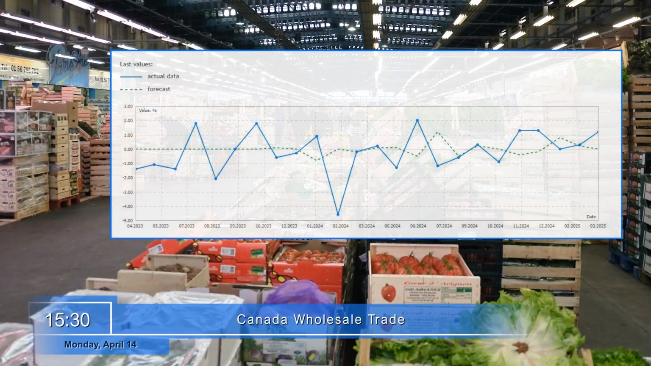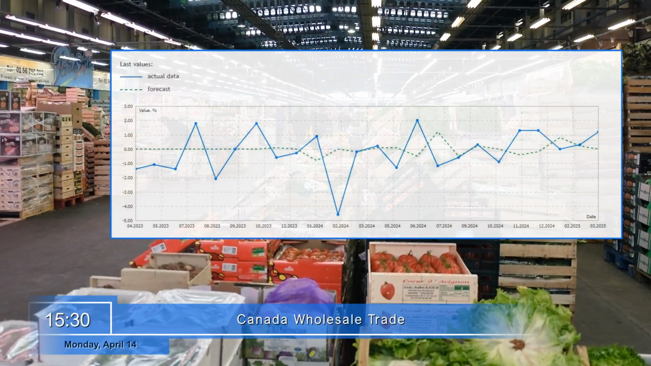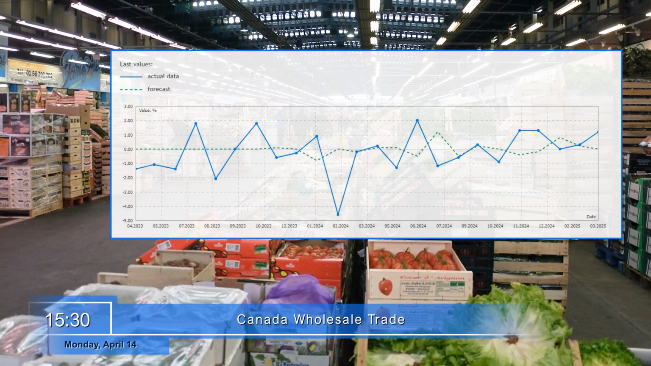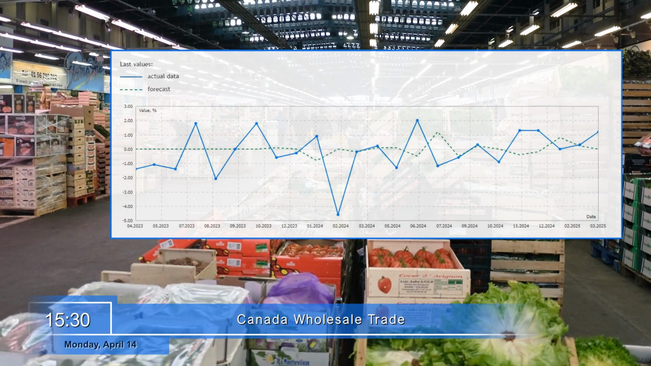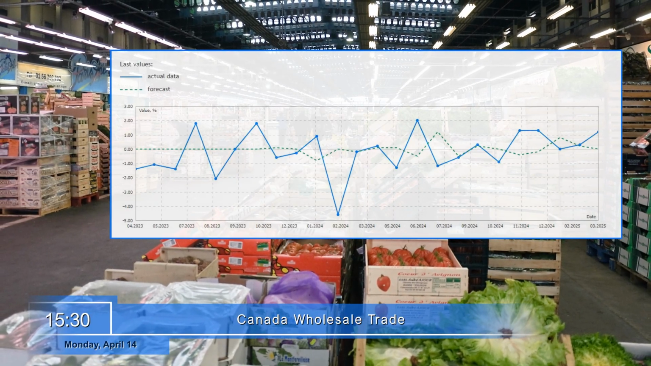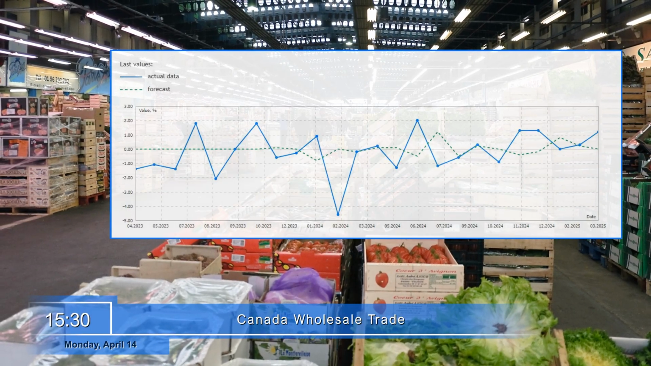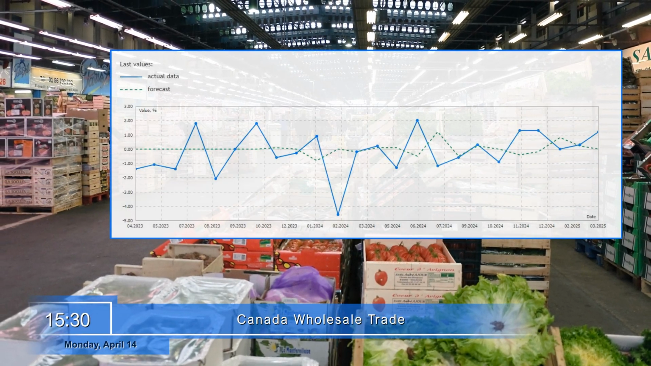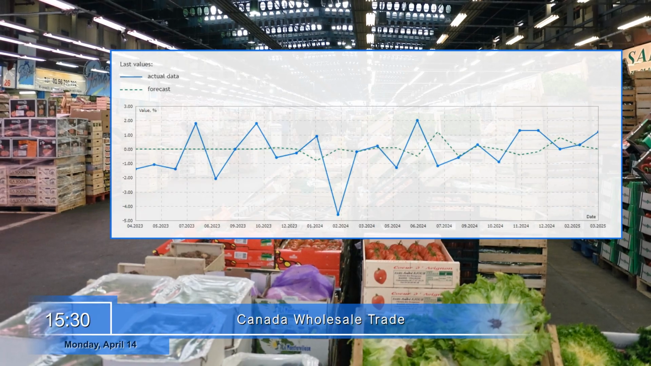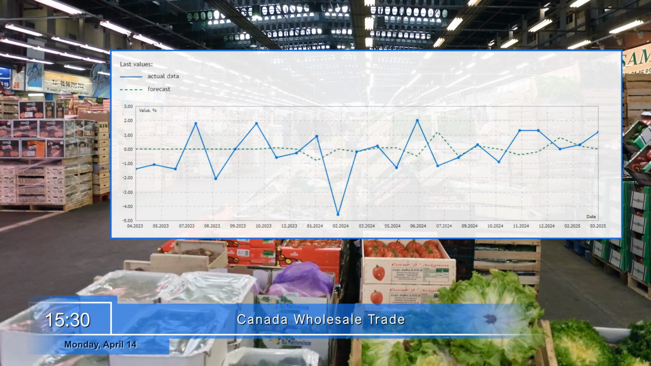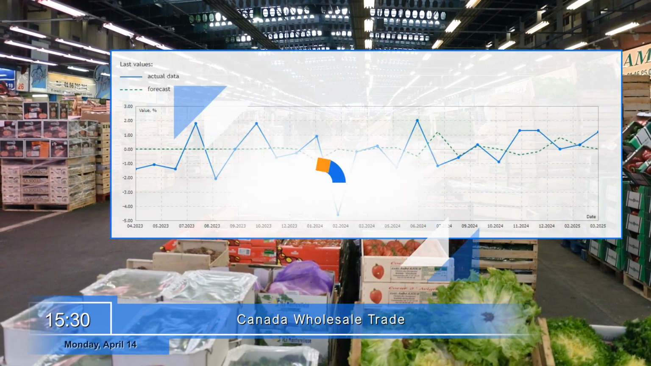At 3:30 p.m., the results for wholesale sales in Canada will be announced. This indicator reflects the change in the cost of goods sold wholesale in Canada during the reporting month, compared to the previous one. The figure is calculated based on data from various sources, including administrative records and a monthly survey of wholesale trade representatives. An increase in this figure could positively impact the exchange rate of the Canadian dollar.